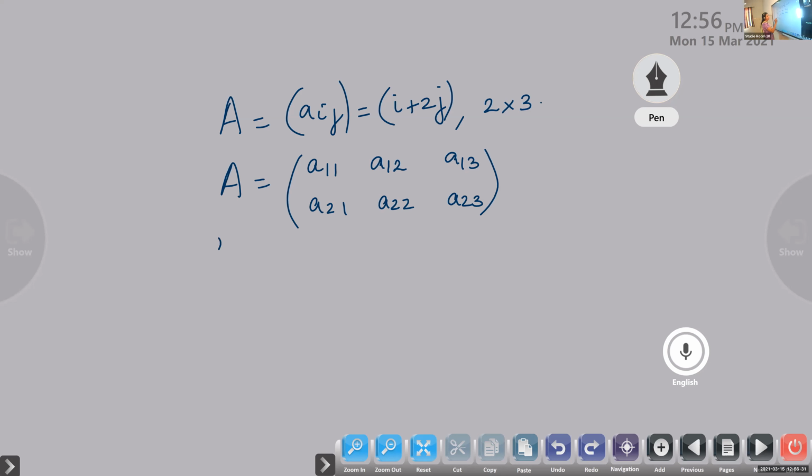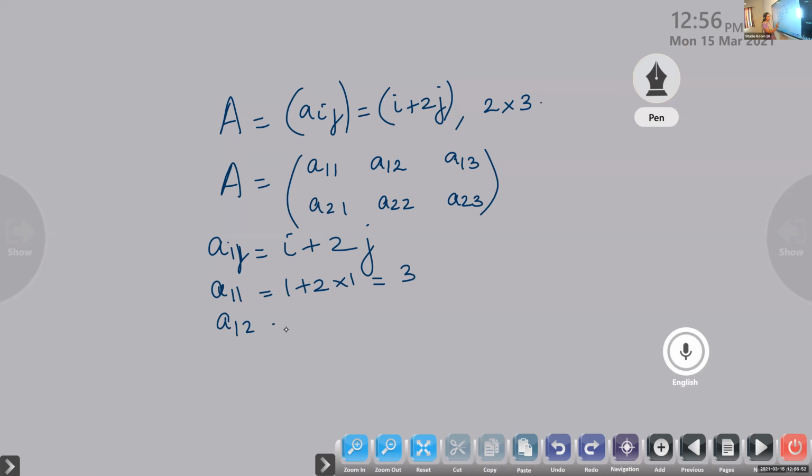So now find out what is A11. It is given Aij is i plus 2j, isn't it? In the place of i and j, just substitute the values. What will be A11? 1 plus 2 into 1, i is 1, j is 1. So it is 3.